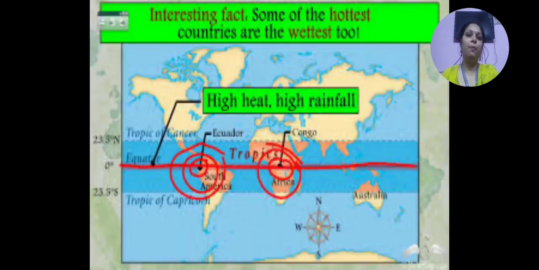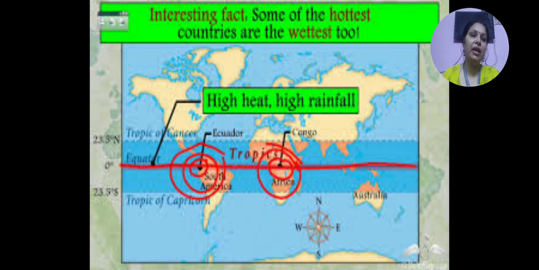Now, a very interesting fact about the countries which lie on the equator: some of the hottest countries are the wettest too. As these countries on the equator have very high heat, there is high rainfall also because of humidity.